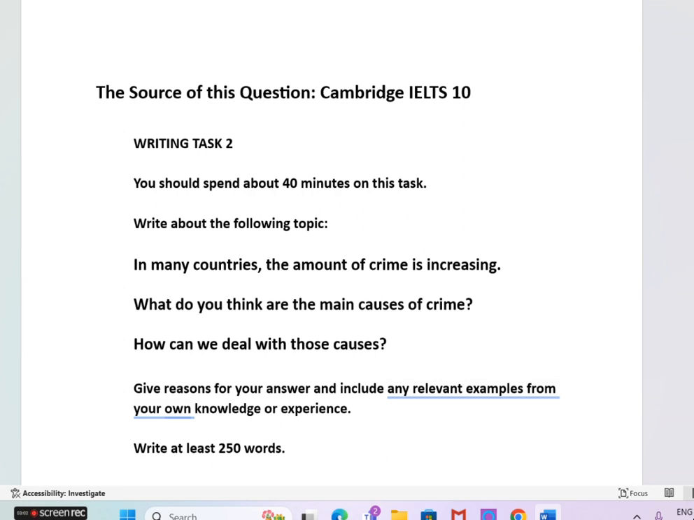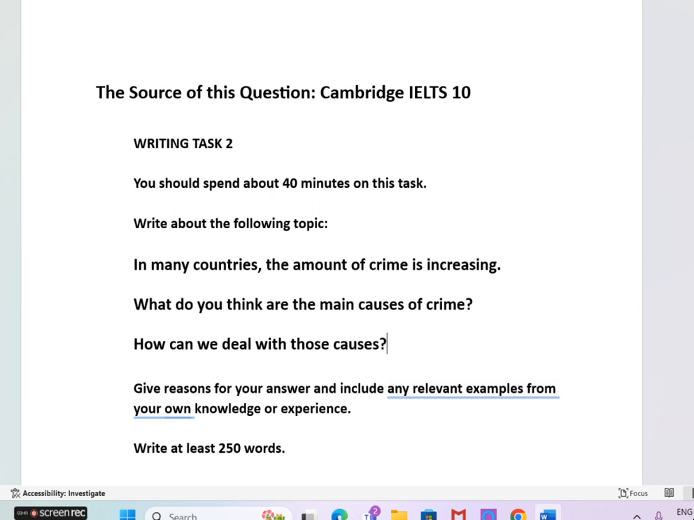Now look at the next instruction. Give reasons for your answer and include any relevant examples from your own knowledge or experience. Suppose you are younger students, just your knowledge will help you. Suppose you are elder students, suppose you are trying for general training for immigration purposes, so your experience also matters. But remember, you have to give an example, at least one example in your essay, preferably in the body of the essay, that is second and third paragraphs in our writing style.